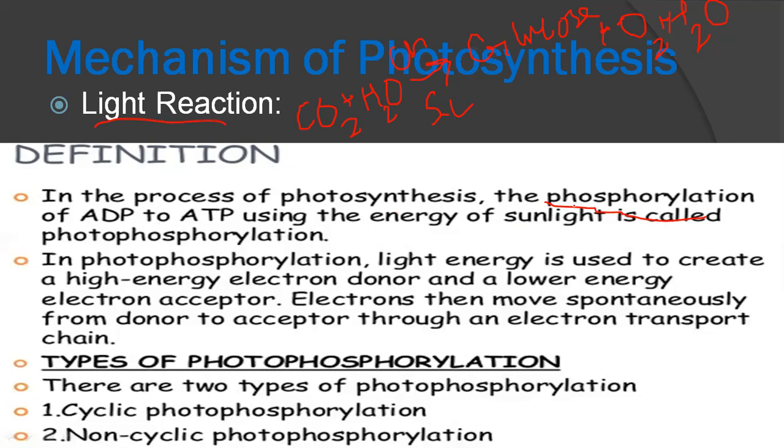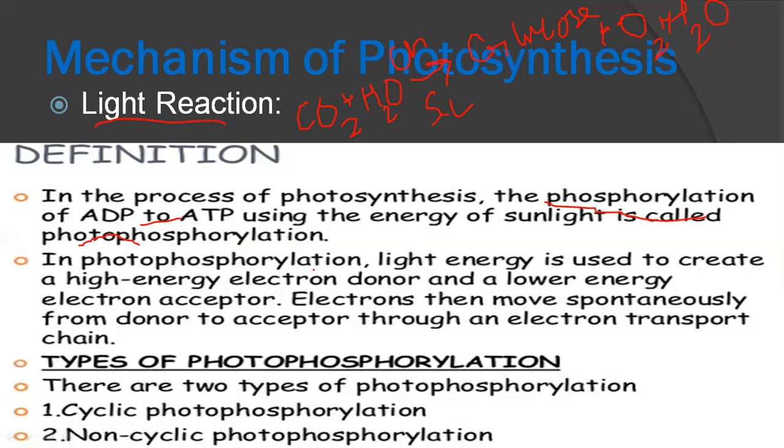Phosphorylation means we add a phosphate group to adenosine diphosphate, so it becomes adenosine triphosphate. By using sunlight, this is called photophosphorylation. It means by using sunlight we are doing phosphorylation.